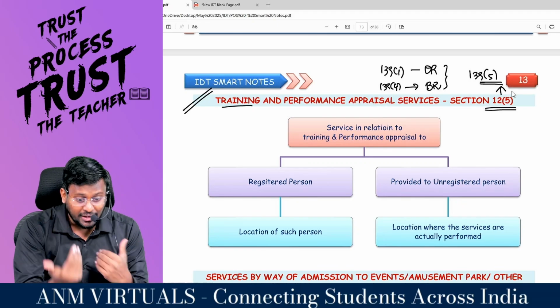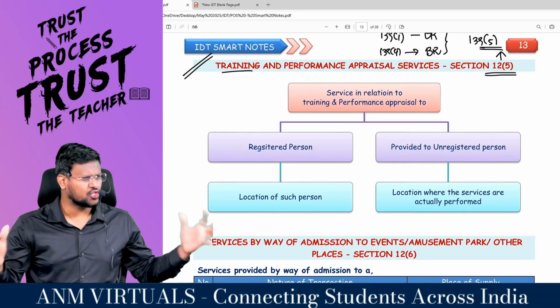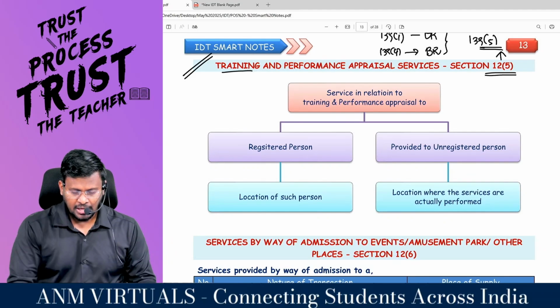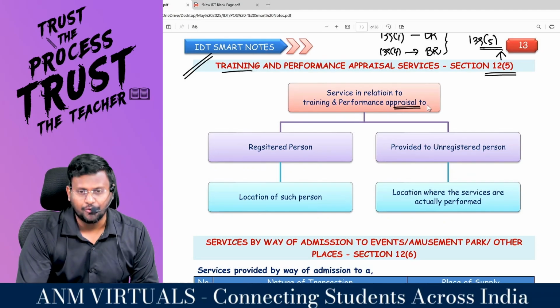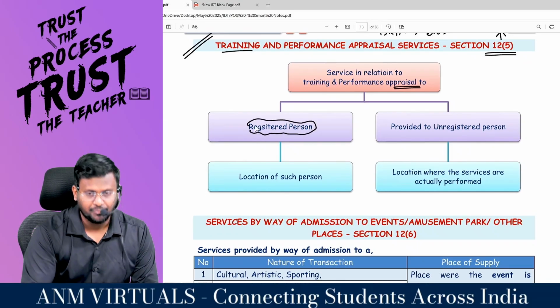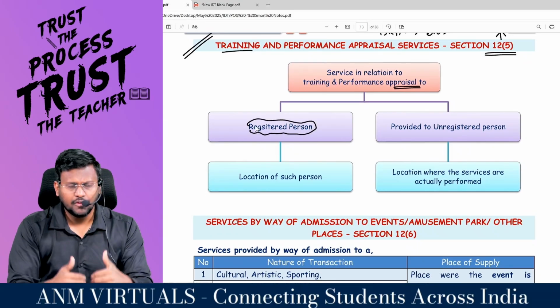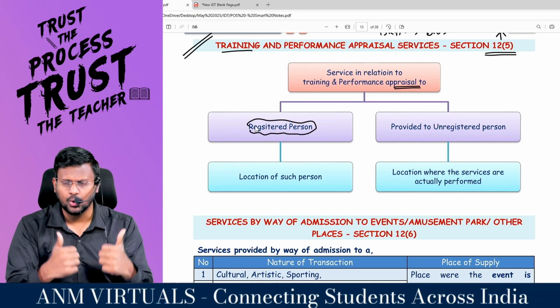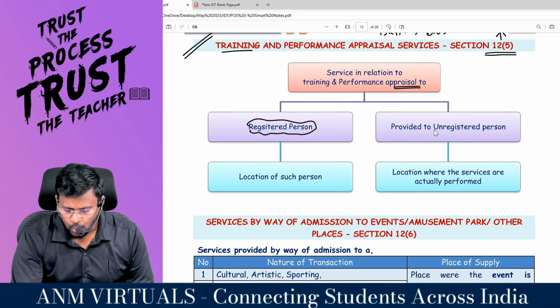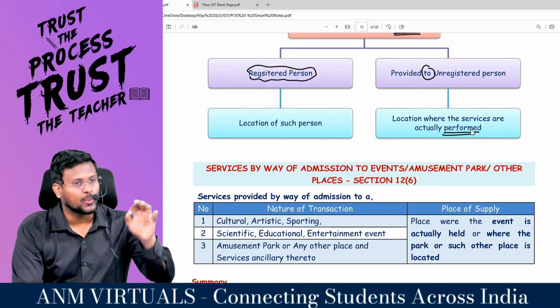That is 12.5, training and performance appraisal services. So you are a training institute or a training person. Service in relation to training and performance appraisal to a registered person means location of such person. Thumb rule: if you are providing service to a registered person, it is the location of such person. To an unregistered person, it is the location where the services are actually performed.